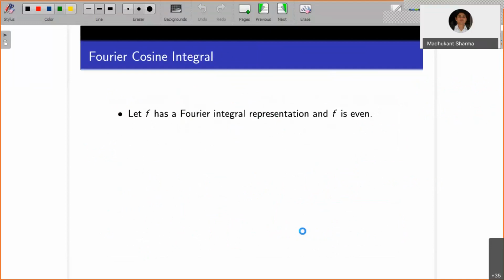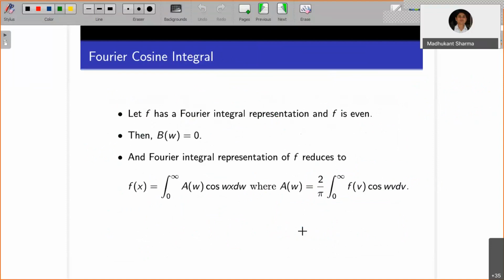So this is why you have this assumption: f has a Fourier integral representation and f is even, so b of w is 0. So you have the following Fourier integral representation, which we call the Fourier cosine integral. Earlier a of w was 1 upon pi times the integration from minus infinity to infinity of this argument. Now, like the definite integral property, you have 2 times the integration from 0 to a instead of minus a to a.